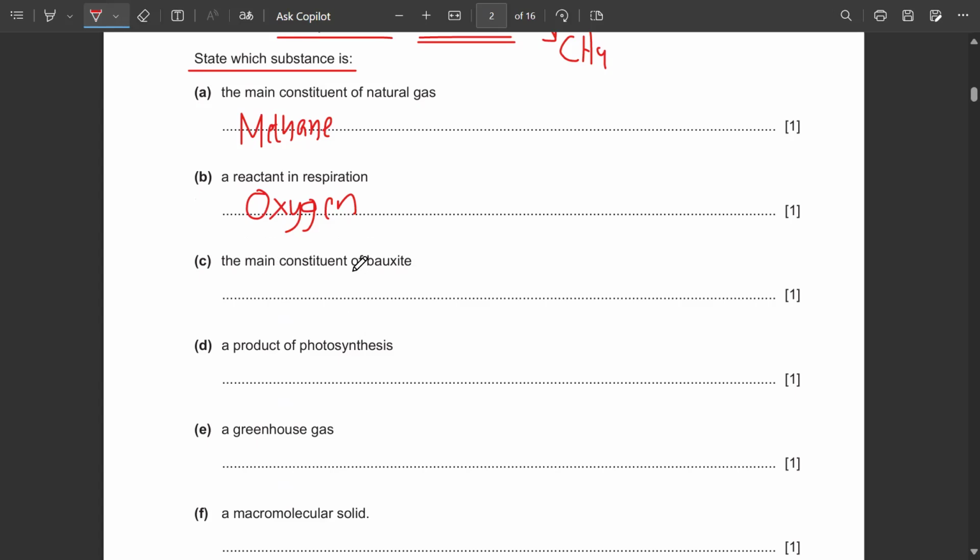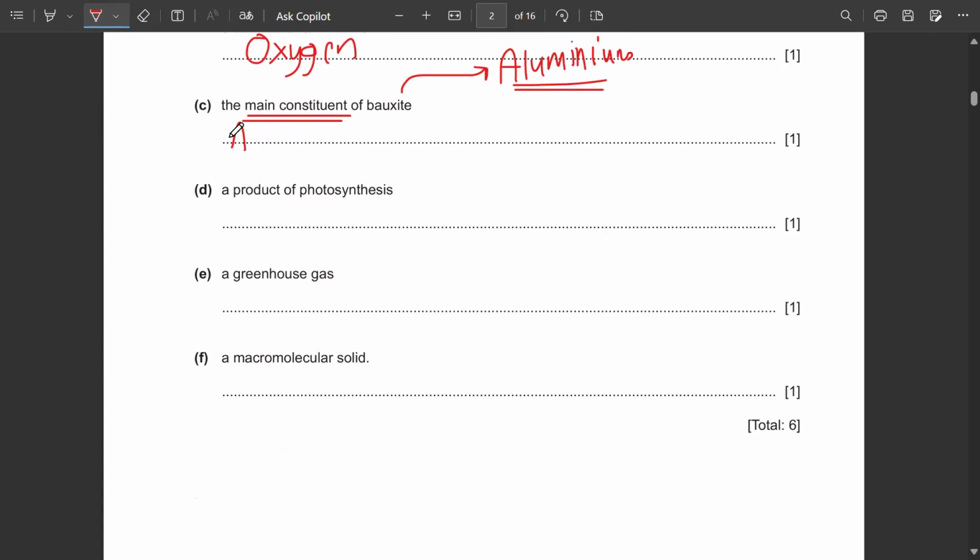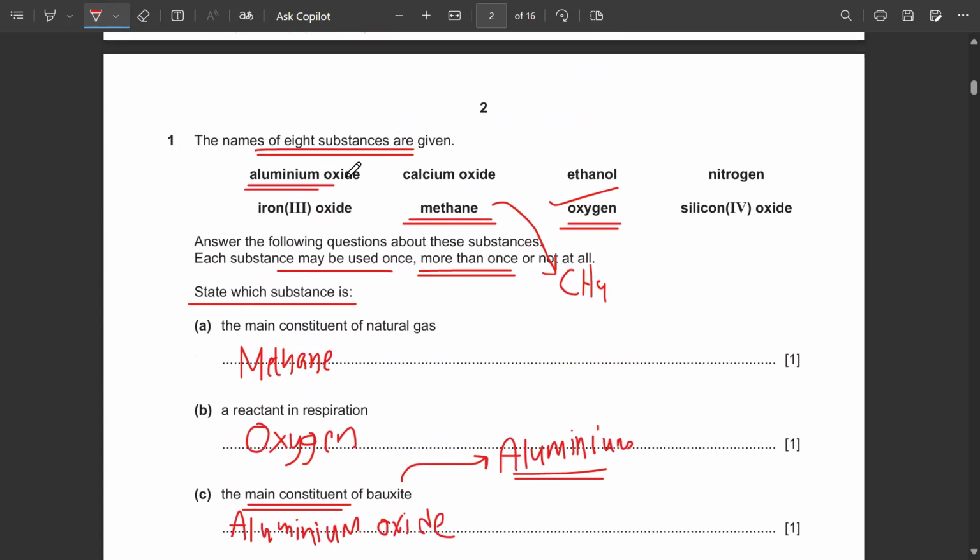The main constituent of bauxite. As discussed, bauxite is the ore from where aluminium is extracted. So the aluminium is extracted from Al2O3, which is going to be aluminium oxide. The answer for this question will be aluminium oxide.